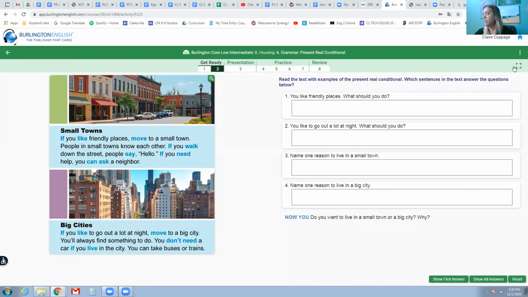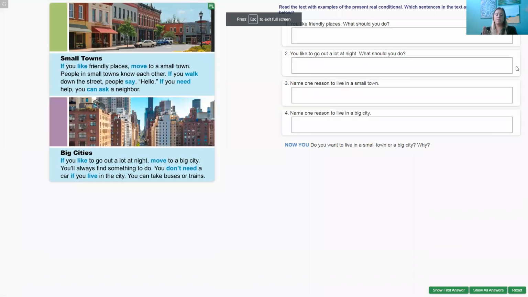So here's some text about small towns and big cities. We're going to see the present real conditional tense using the word if. Small towns. If you like friendly places, move to a small town. People in small towns know each other. If you walk down the street, people say hello. If you need help, you can ask your neighbor.